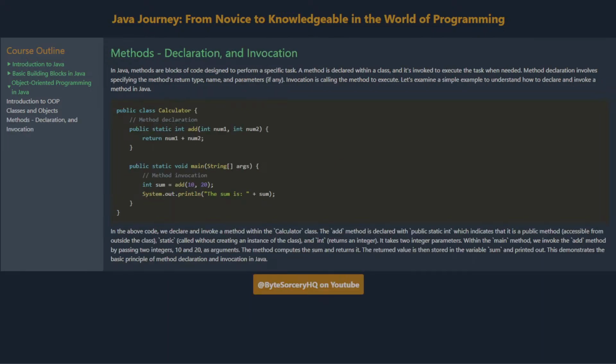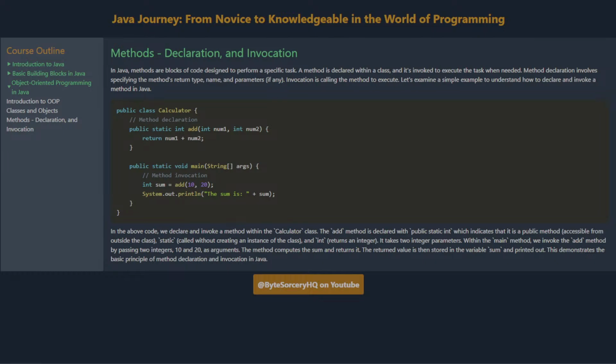Methods, declaration, and invocation. In Java, methods are blocks of code designed to perform a specific task. A method is declared within a class, and it's invoked to execute the task when needed. Method declaration involves specifying the method's return type, name, and parameters, if any. Invocation is calling the method to execute. Let's examine a simple example to understand how to declare and invoke a method in Java.